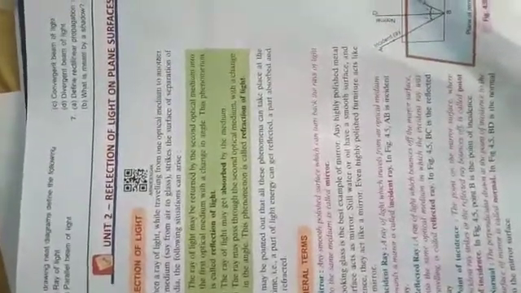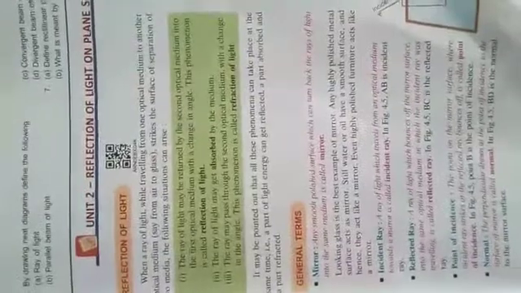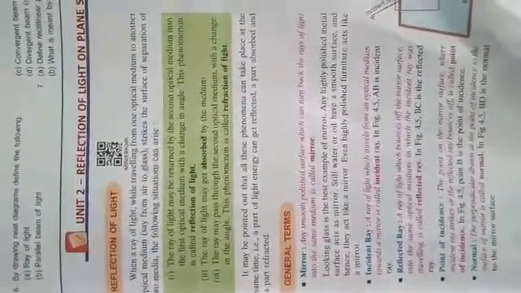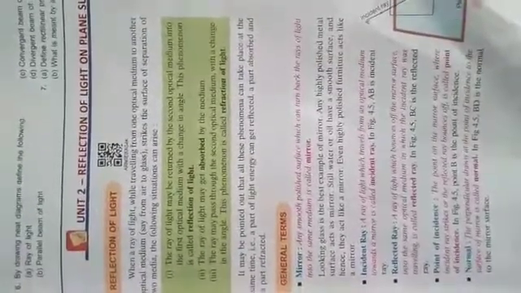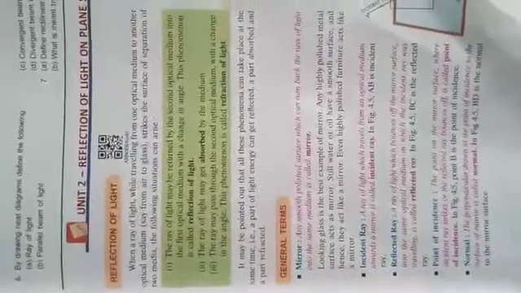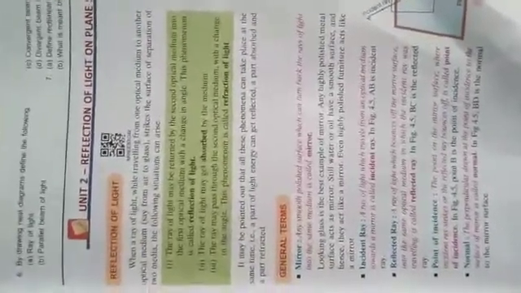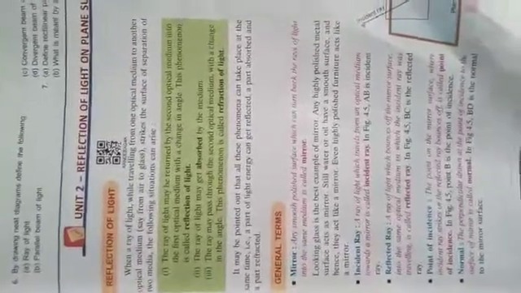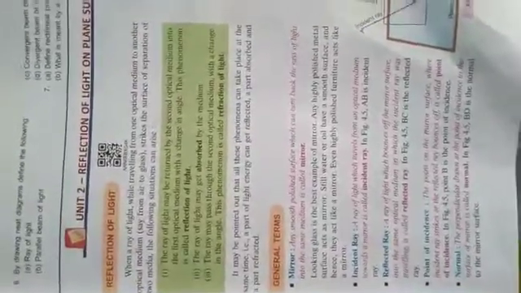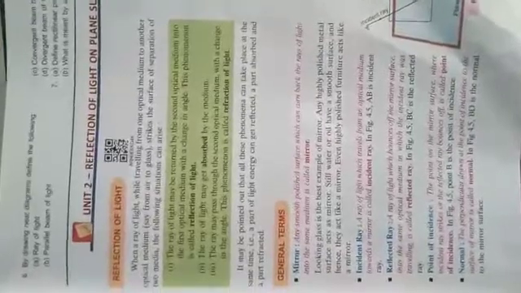Now unit 2, reflection of light on plane surfaces. In this part we will see different phenomena when light falls on any surface. Sometimes when light falls on a surface it gets absorbed. Another possibility is that the surface allows the light to pass through it. And there may be a chance that the light falling on a surface gets bounced back. This kind of phenomena can take place when light falls on a certain surface.